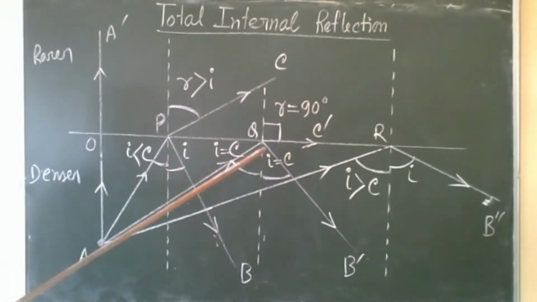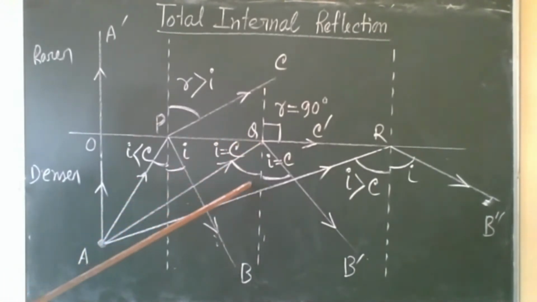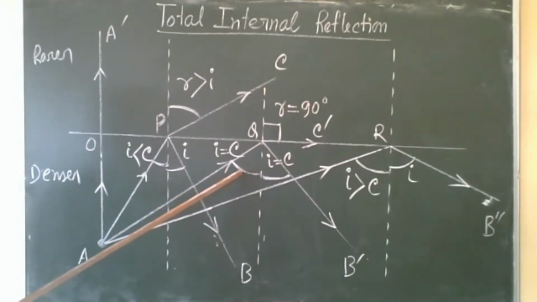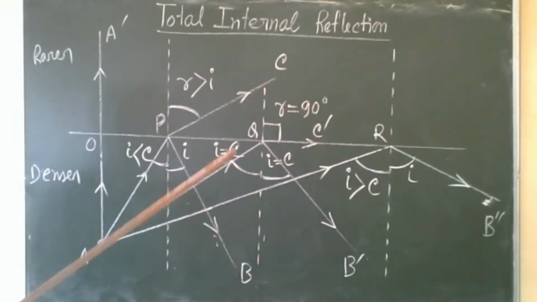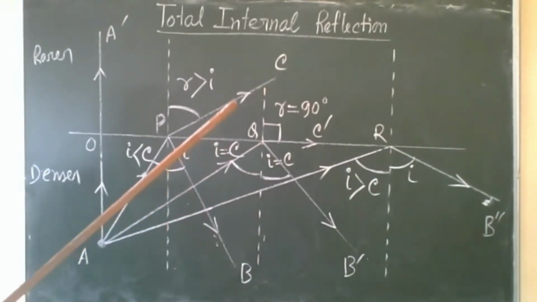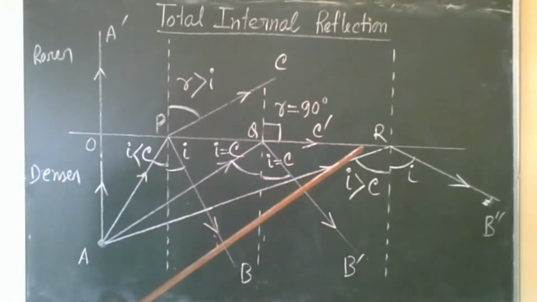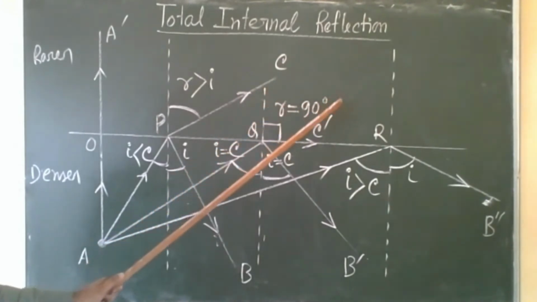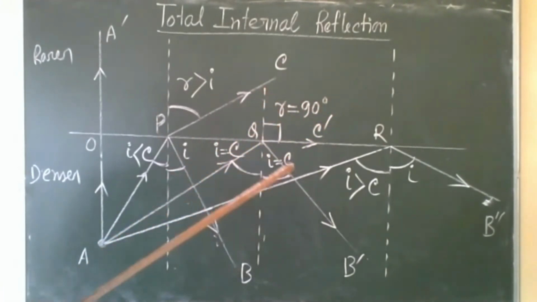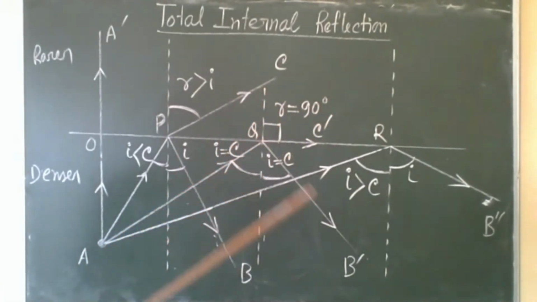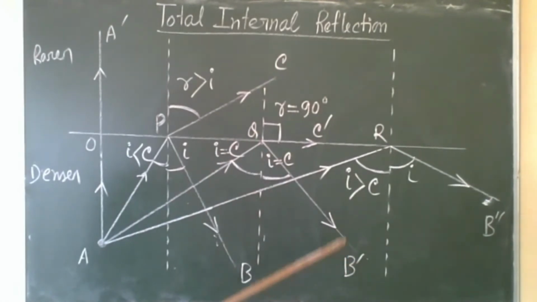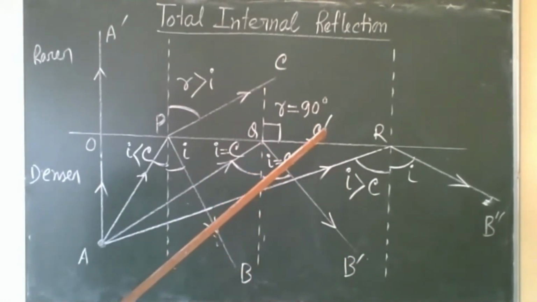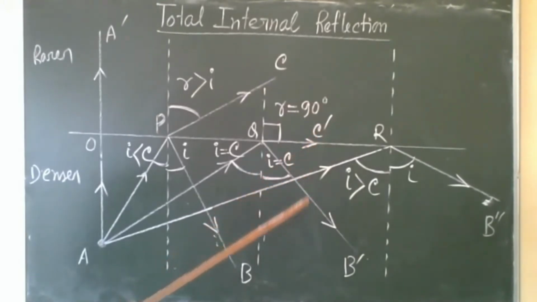For ray AQ, where the angle of incidence is equal to the critical angle, here what will happen? The refracted ray will go along the interface. That means the angle of refraction in the rarer medium will be equal to 90 degree. In this case also you will get partly reflected light. So partly refracted, with the special thing that the refracted ray goes along the interface, and partly reflected.